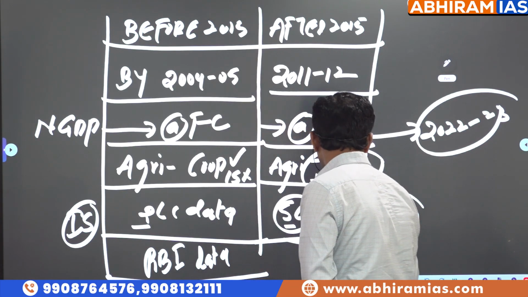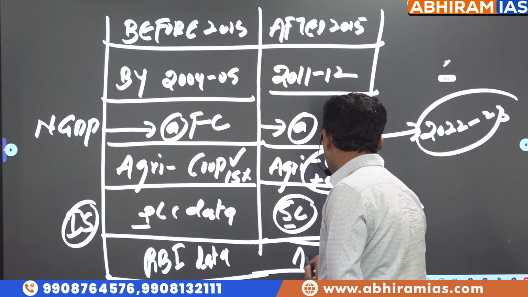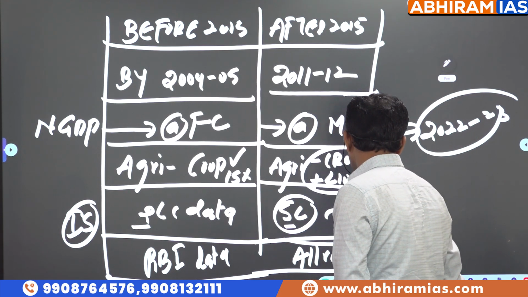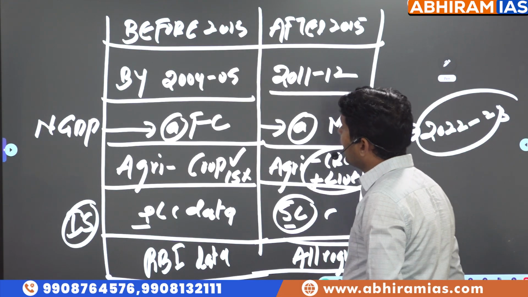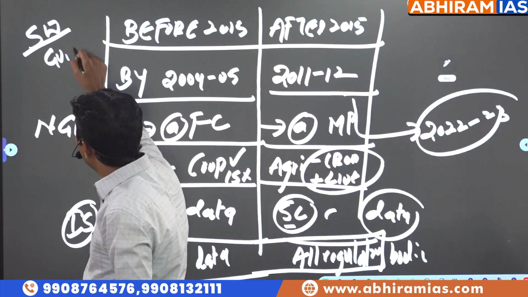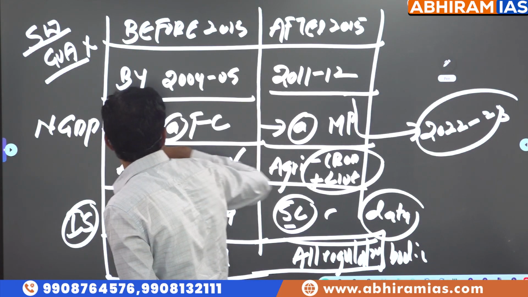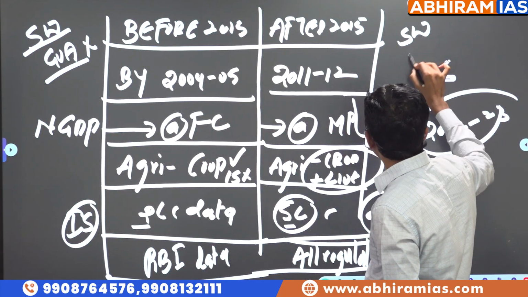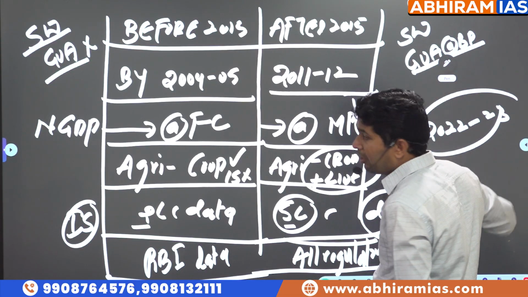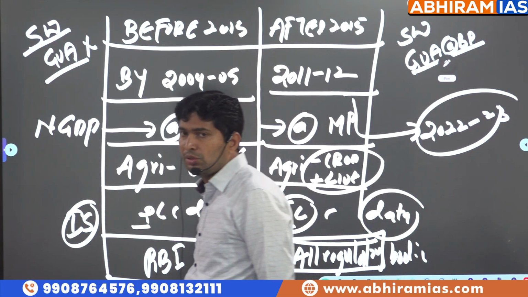Now we are considering more financial data from all regulatory bodies. Earlier, sector-wise gross value addition was not calculated. Now we are calculating sector-wise gross value addition at the basic price. Primary sector also, secondary sector also, tertiary sector also.